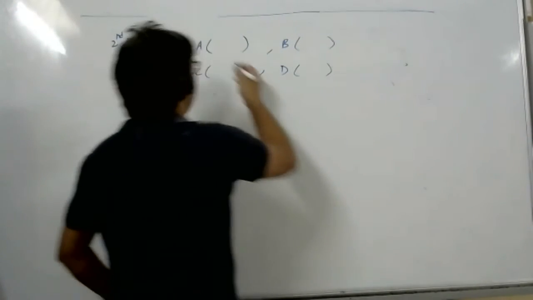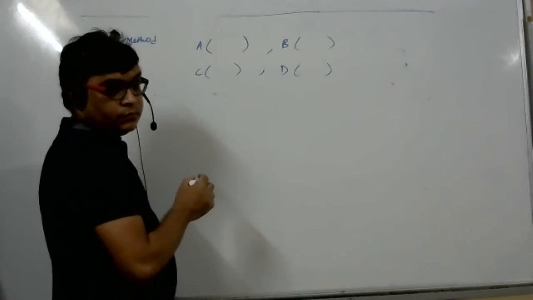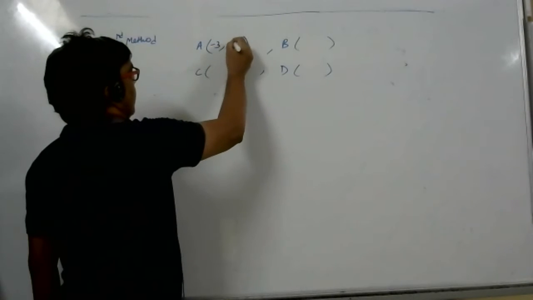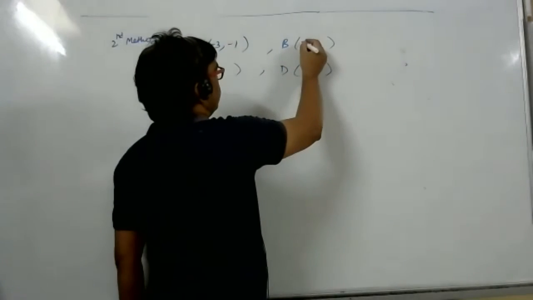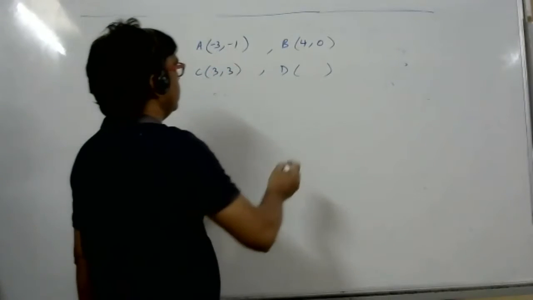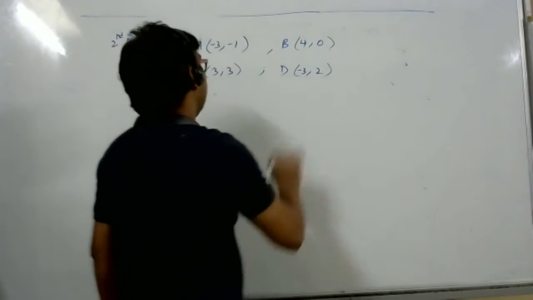Bhushan is not there. Risha, you tell the coordinates of A. Sir, A is -3, -1. B how much? 4, 0. 3, 3, -3, -2. So this way also we can do.